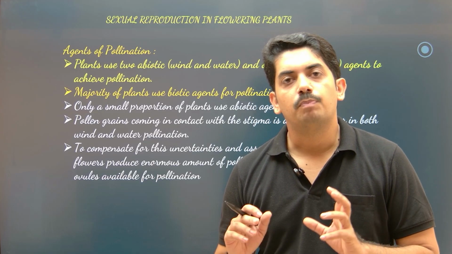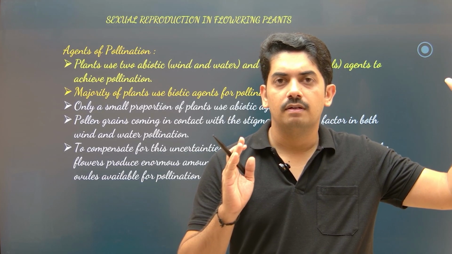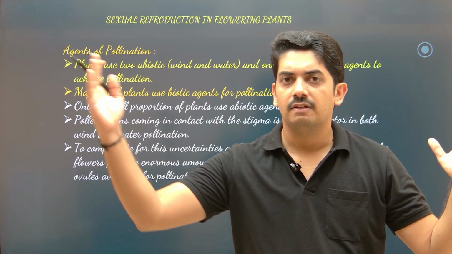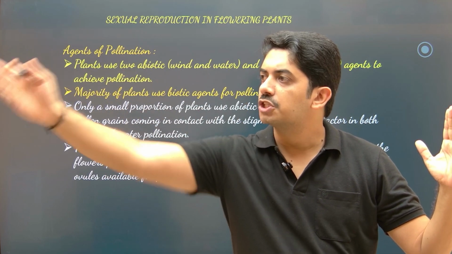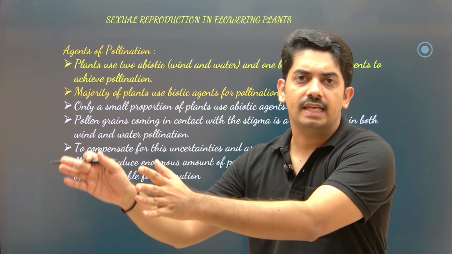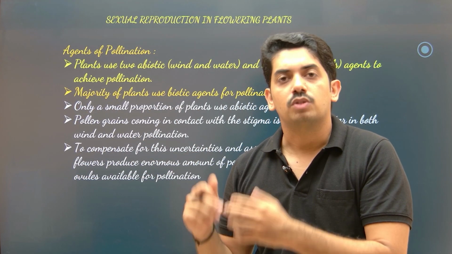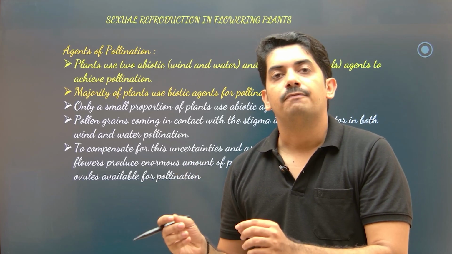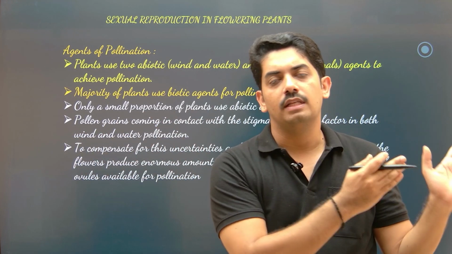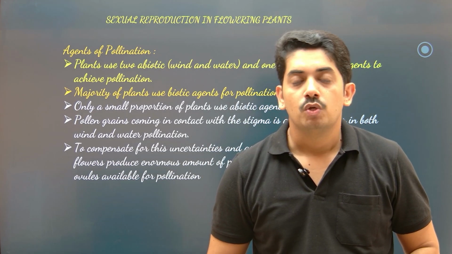Because if the pollen grains are carried by the wind, suppose one flowering plant is here, another flowering plant is here, and the wind direction is this way, then what happens? All the pollen grains will just be wasted. So what happens? They produce numerous pollen grains, thousands of pollen grains. If in case the wind direction is this way, here there is one plant which gets pollinated, so it's a chance factor.